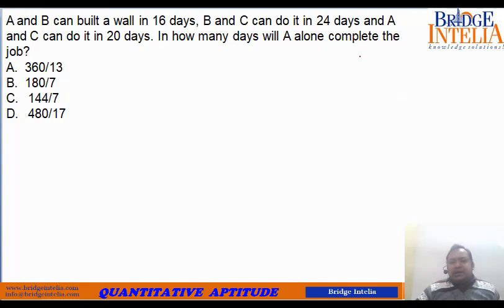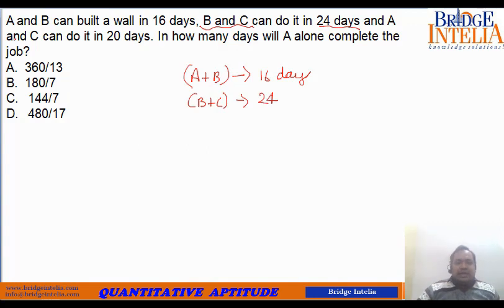A and B can build a wall in 16 days. So A plus B, 16 days. B and C, 24 days. So B plus C, 24. A and C, 20 days. So A plus C, 20 days. What is the work? Not given. So what should we do? We should take the LCM.